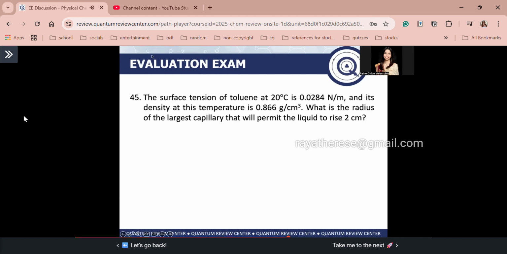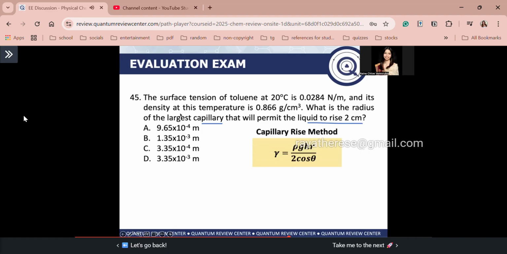So, guys, ang keyword natin dito ay capillary, tapos nag-rise ang liquid to 2 centimeters. So, in order to calculate for the surface tension, let's use the capillary rise method, where gamma, your surface tension, is equal to ρghr over 2 cos theta. We are given the surface tension of toluene, 0.0284, and the density, 0.866 grams over cubic centimeter. Take note, guys, that dapat i-convert natin ito in terms of SI units, okay? So ang hinahanap natin dito is the radius r.